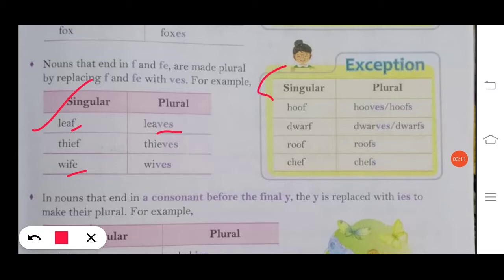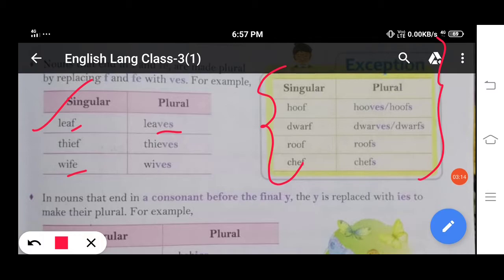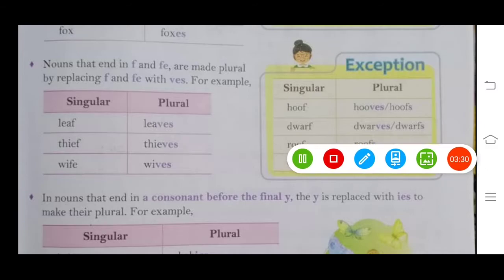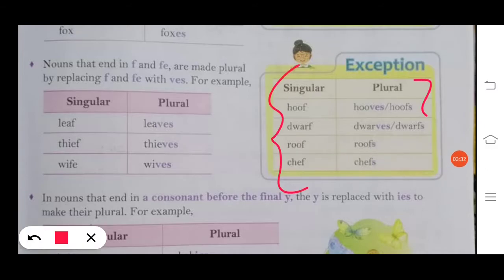Now still there are some exceptions here. According to this rule, we have learned that nouns that are ending with f and fe will be changed into ves in their plural form. But some exceptions are given, like hoof. Hoof can be written as hoofs also, hooves. Dwarf, dwarfs, dwarves. Roof, roofs. Just see, we are not changing it into ves. Chef, chefs. Is that clear?